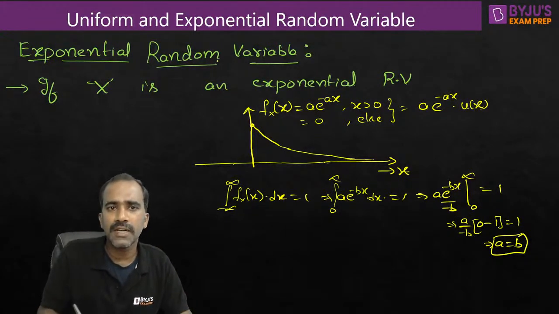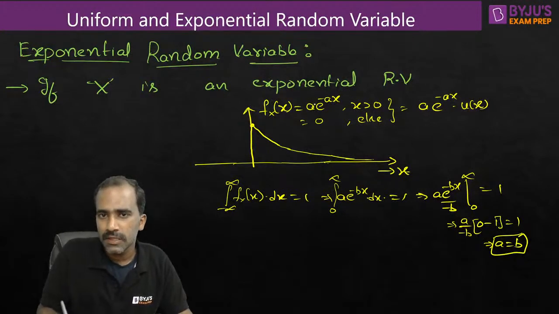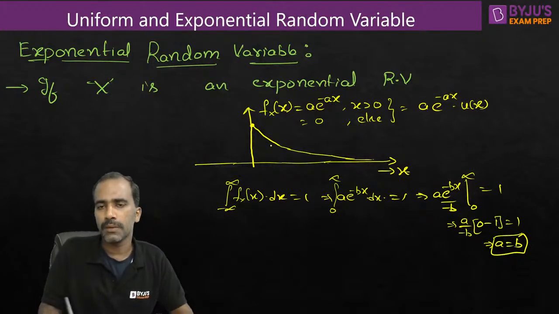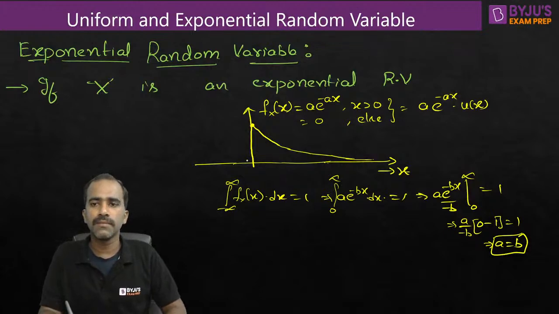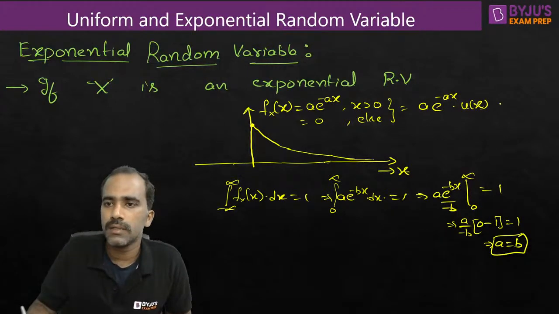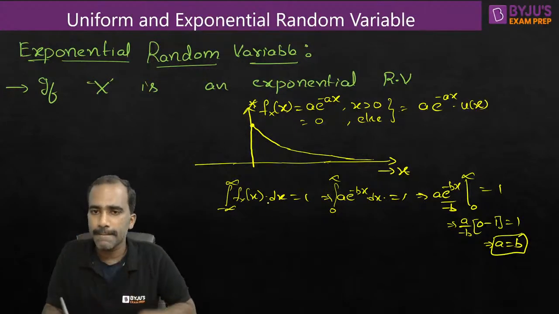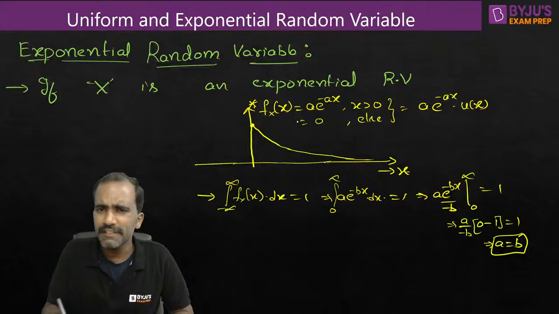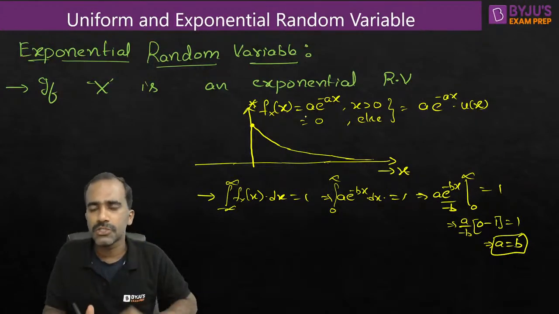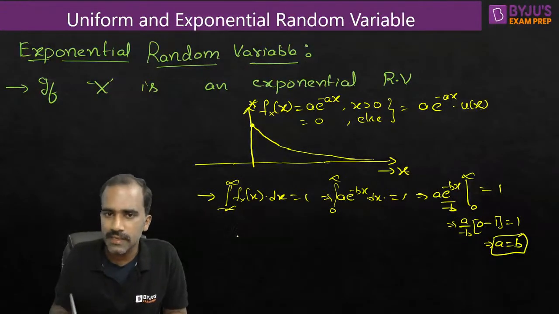So in an exponential random variable which looks like this, the constant that is multiplied, or the amplitude at 0, the peak amplitude, and whatever is the constant multiplied in the power, both of them should be equal. Okay, very good. So we understood only the PDF part. Next, we will understand a few more things about modified versions of these exponential random variables a little later in the next slide. But for now, first let us talk about some other important stuff.